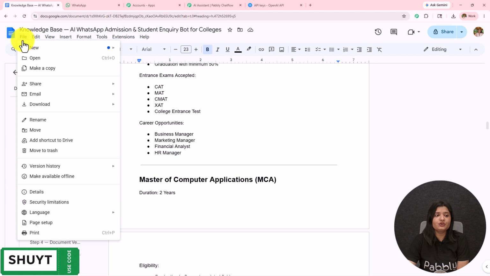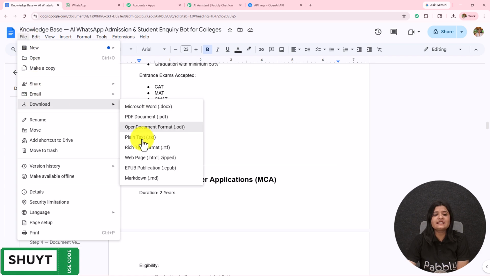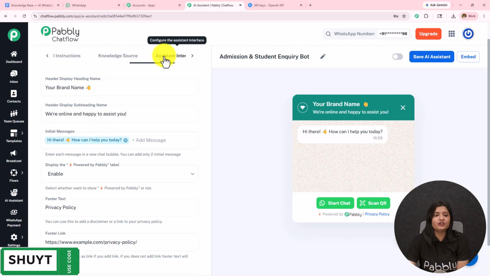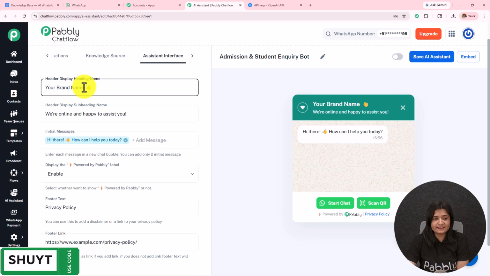After which you have to go to this file, download this in .txt or .pdf format, and then you have to upload it over here. Now if the PDF has images, the limit is up to 10 pages only. Moving on to the next part, here we have this assistant interface.